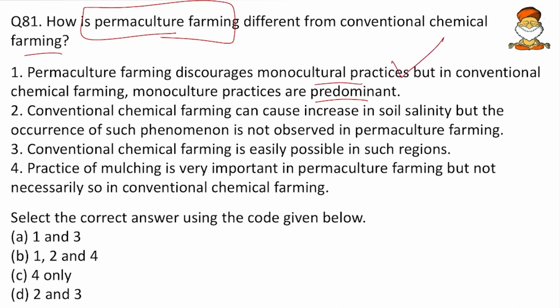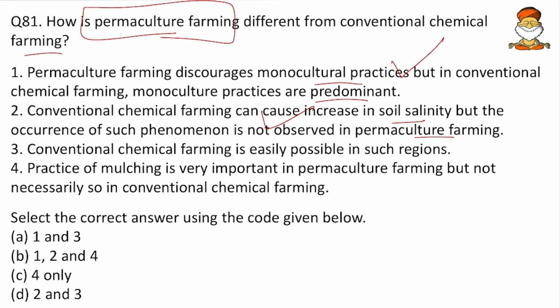Then, conventional chemical farming can cause an increase in soil salinity, but the occurrence of such a phenomenon is not observed in permaculture. Yes friends, if soil is saline, it is not suitable for agriculture. So in permaculture, soil can never become saline. We should not allow soil to become saline, and before that we will take some measures. So again, the second statement also happens to be correct.